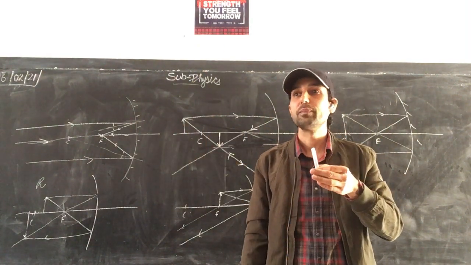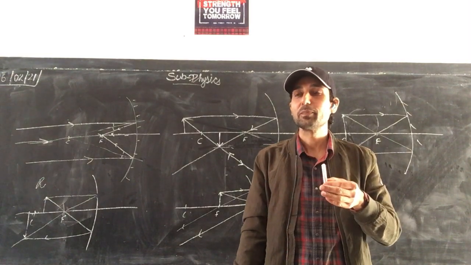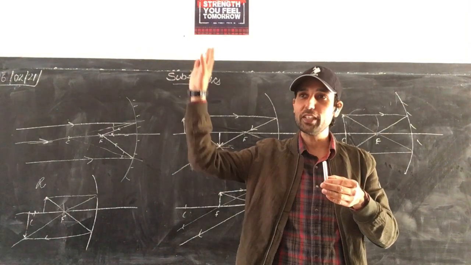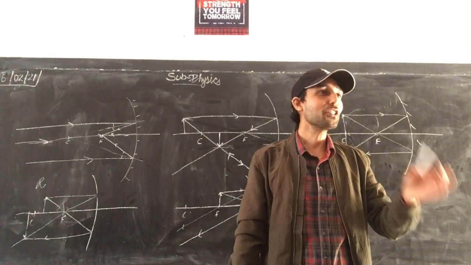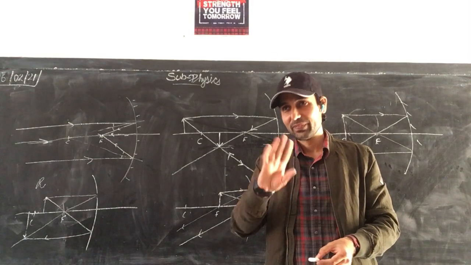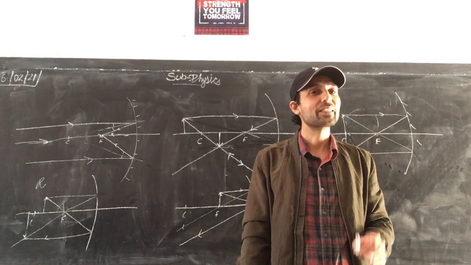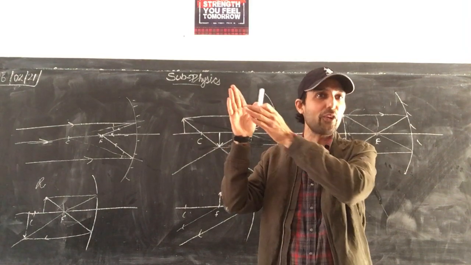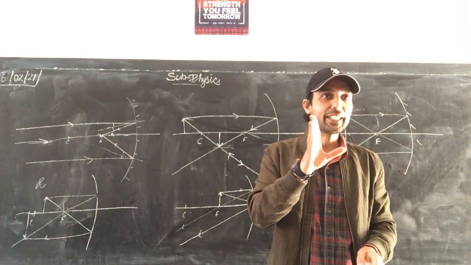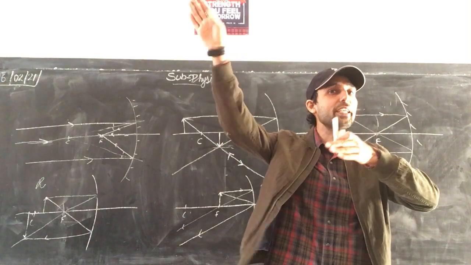Sir, how can we see that image? We are just saying it is formed at infinity. So go at infinity and take the paper and have the image. So first find the infinity. Sir, if the rays are parallel, that means image is never going to form. But what we are saying, these parallel rays are going to meet at infinity.